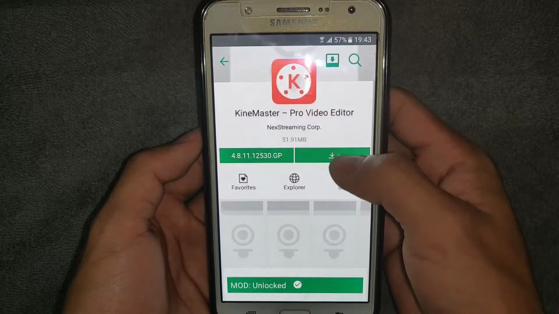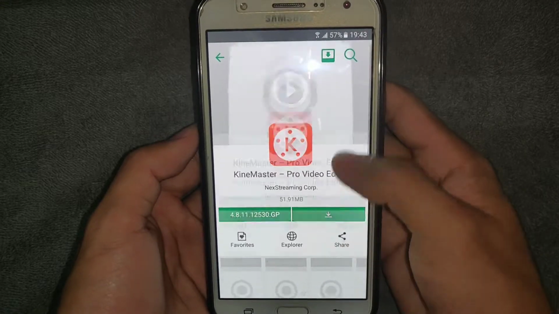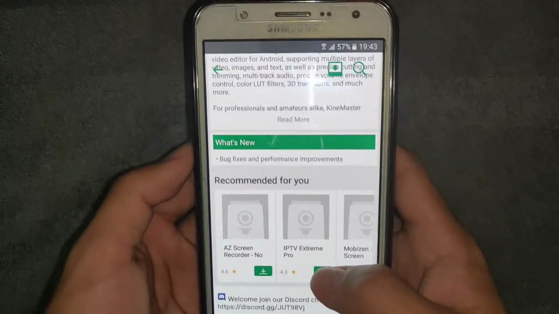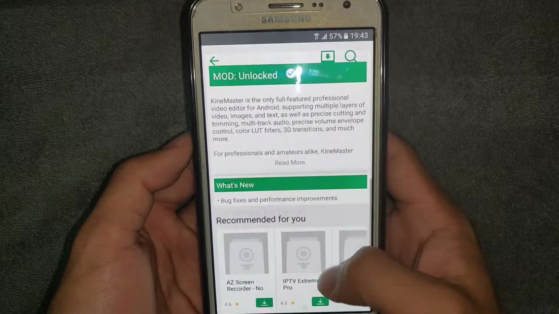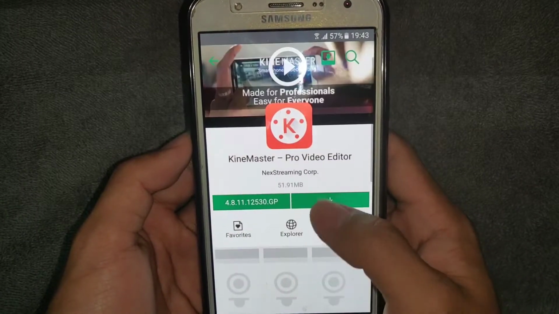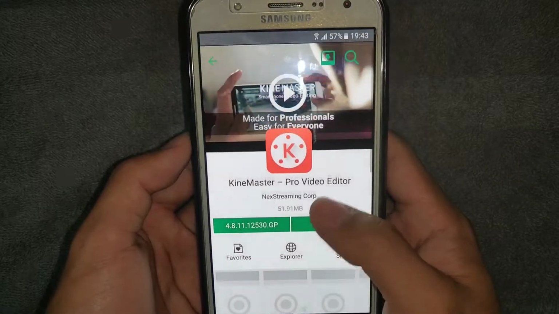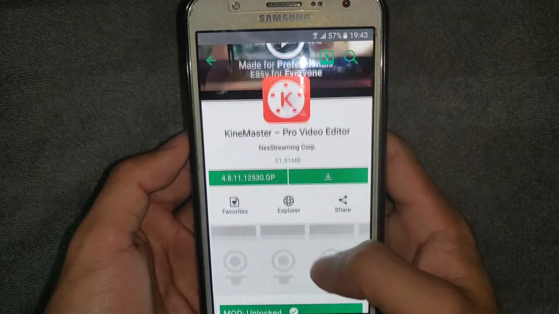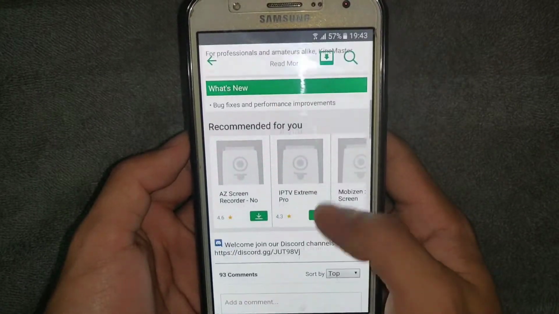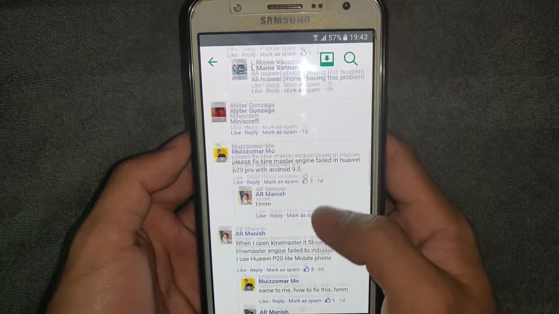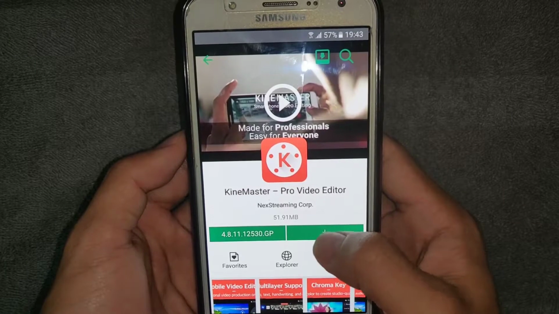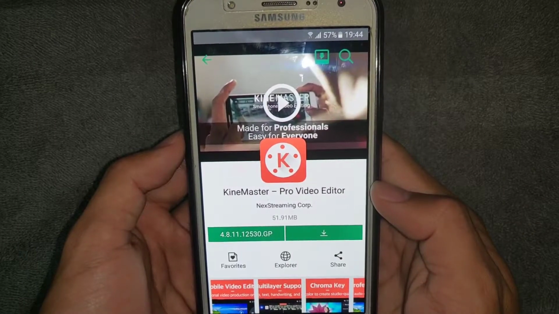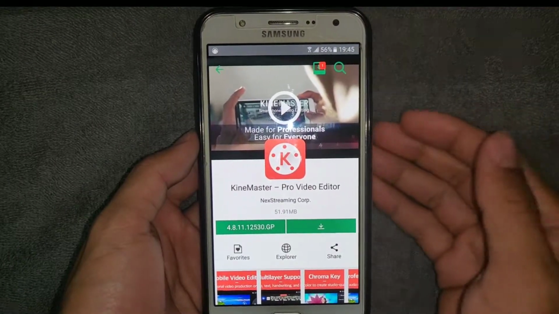Oh yeah, there is a download option there. Let's see what are present here. These are the apps related to Kinemaster. So just now we want to download Kinemaster only. Let's see the reviews. Some reviews are good and some are not good. Let's see how it is working.